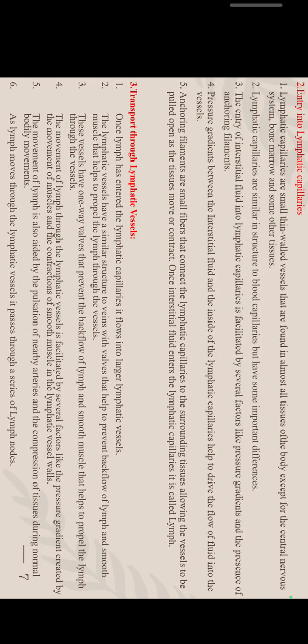Second one, entry into lymphatic capillaries. The lymphatic capillaries are small thin-walled vessels that are found in almost all tissues of the body except for the central nervous system, bone marrow, and some other tissues. Lymphatic capillaries are similar in structure to blood capillaries but have some important differences.